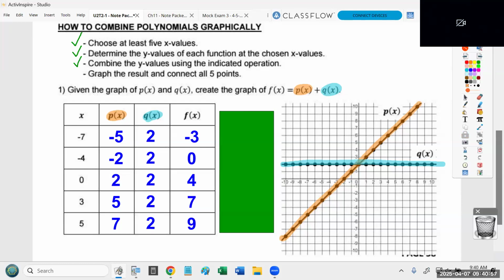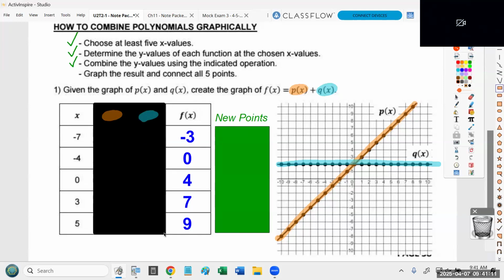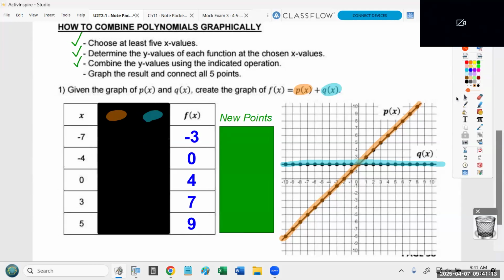Now, this part is in green. You are under no obligation to copy this, but I want to be very, very clear. When you're figuring out the new points, you are essentially done with this part of the table. That part of the table doesn't matter anymore. One column was one of the old functions. The other column that I covered is the other old function. It's the last column I want.